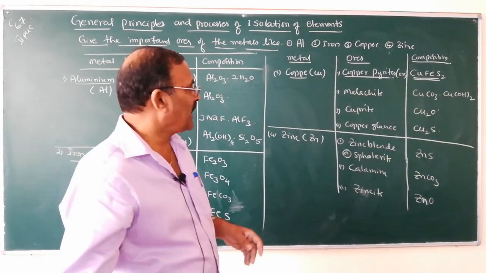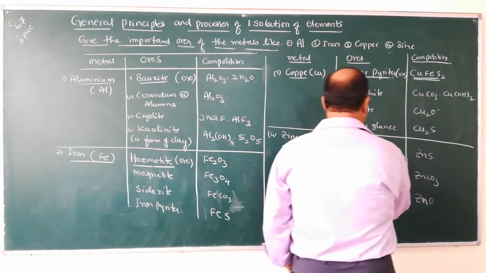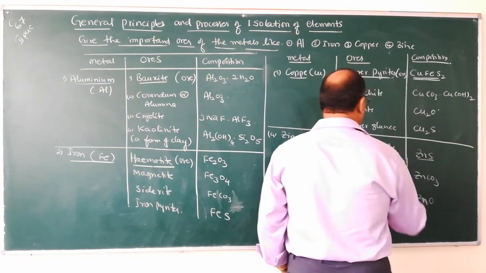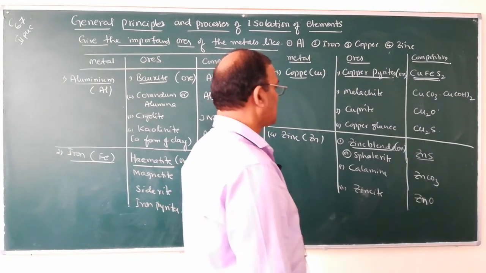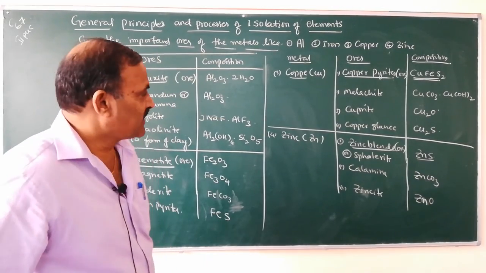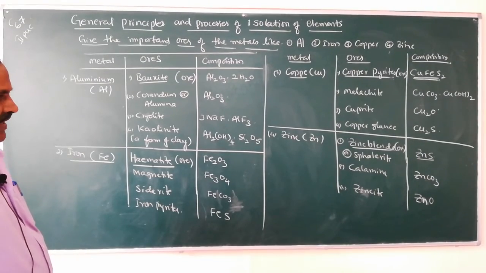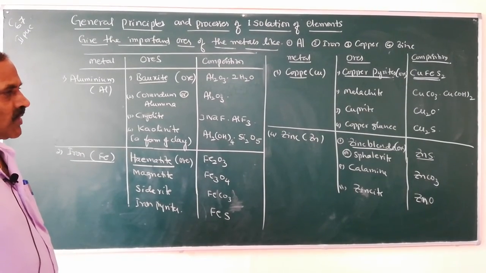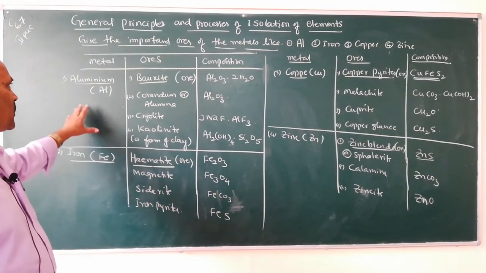So, zinc blende, calamine and zincite. Zinc blende is the ore of zinc and its formula is zinc sulfide. So, these are the principal, important ores of the 4 metals, namely aluminium, iron, copper and zinc.